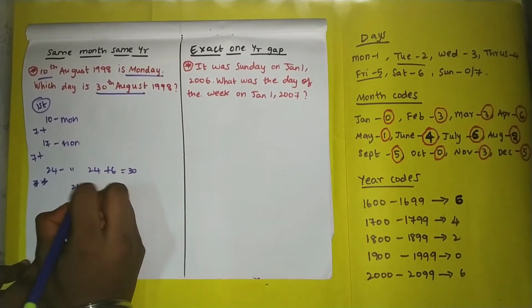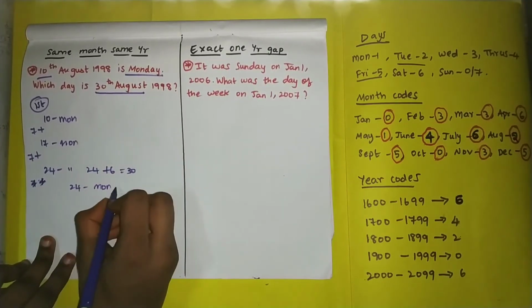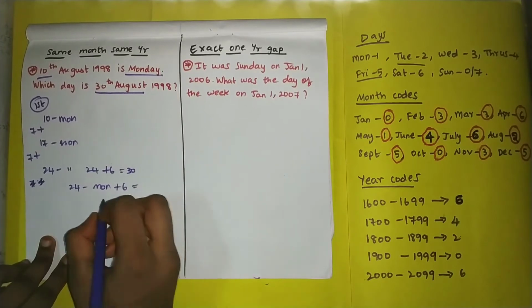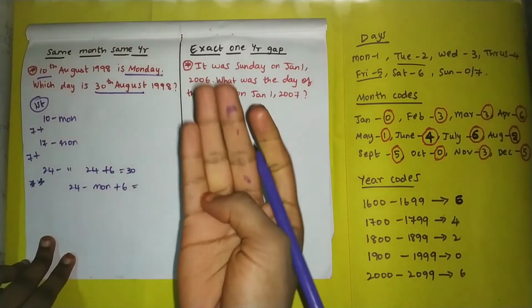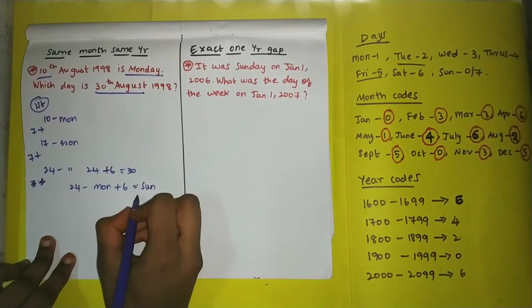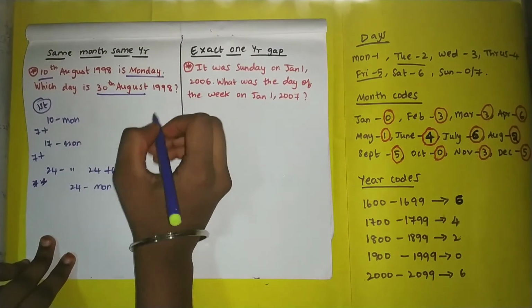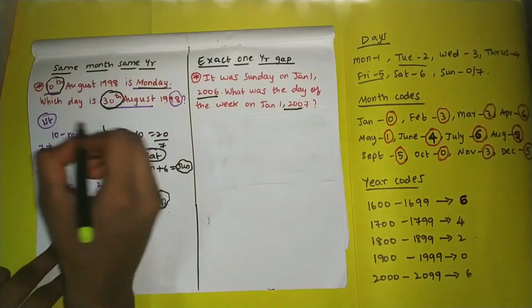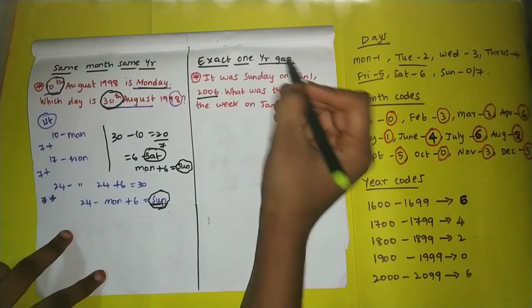So when 24th is Monday, Monday plus 6. After Monday, Tuesday, Wednesday, Thursday, Friday, Saturday and then Sunday. So Monday plus 6 is Sunday. So 30 August 1998 is a Sunday. Here they gave within the month, but here there is exactly 1 year gap.